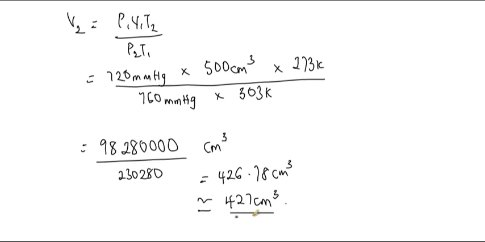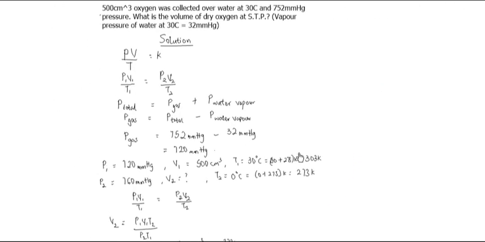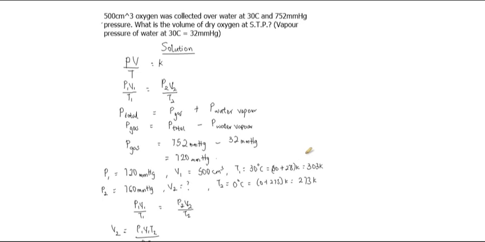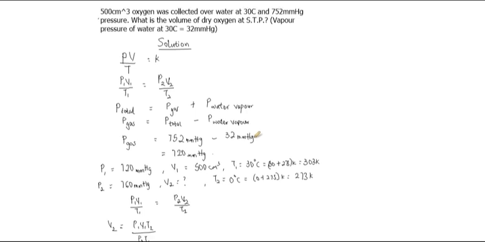And this serves as the final answer. So going back to the question, we can say that the volume of dry oxygen at S.T.P is 427 centimeter cube, and that's the final answer.